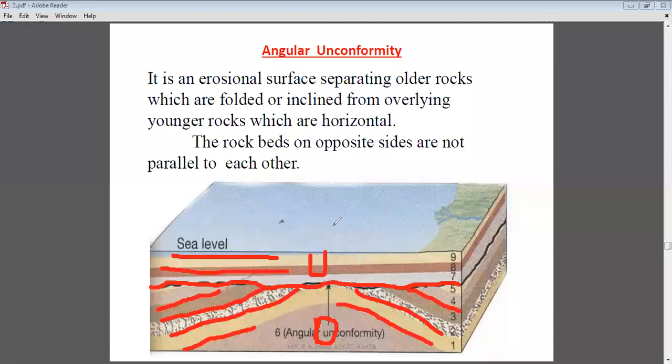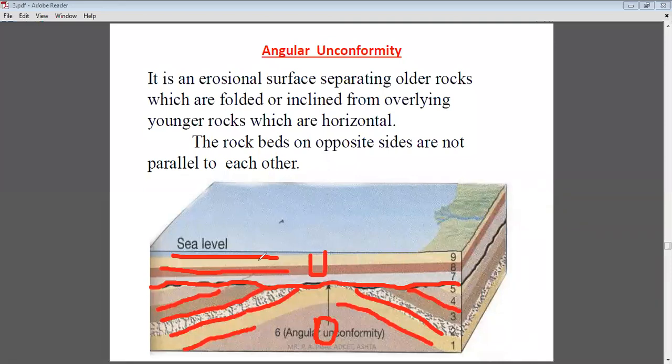Here you can clearly recognize that the characters of the older rocks and the characters of the younger rocks are variable. Okay, they are not equal.